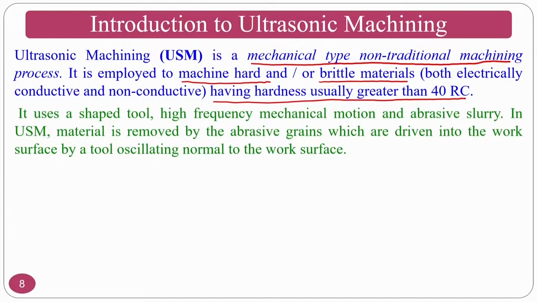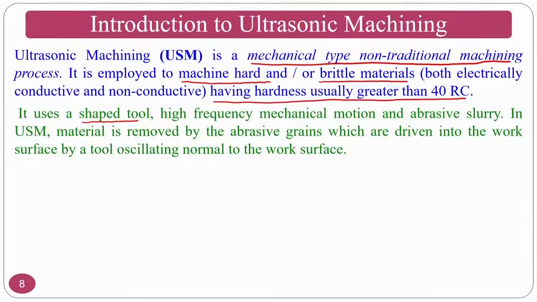It uses a shape tool, basically depending on your shape. Assume that I want to get a circular hole, so you have to get a cylindrical type of shape tool. High frequency mechanical motion is required for the tool, and the abrasive slurry also should be there. If the abrasive slurry is there, then what will happen? It will reciprocate and there will be a mechanical action.